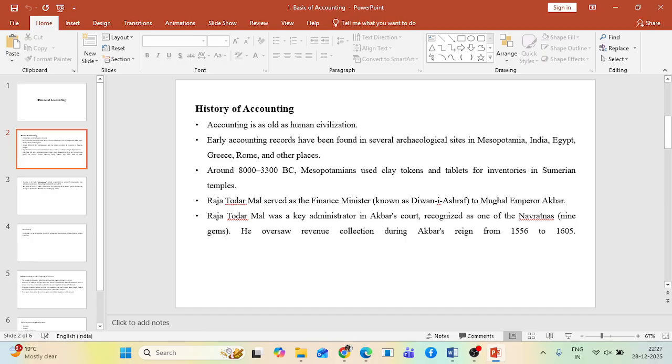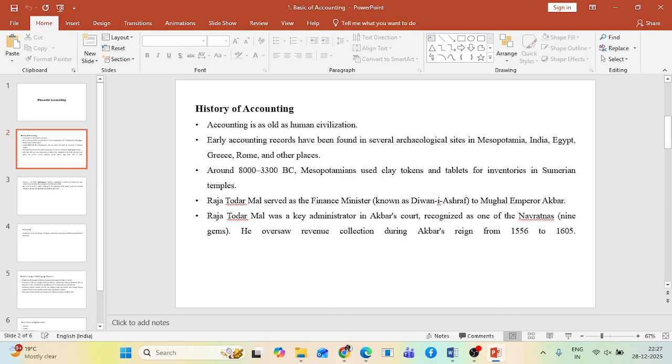In India also, during the Mughal period, Raja Todar Mal, who was the finance minister of Emperor Akbar, developed a systematic revenue and record keeping system for the empire.